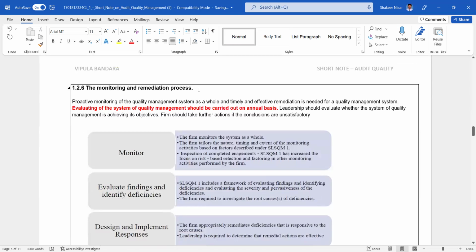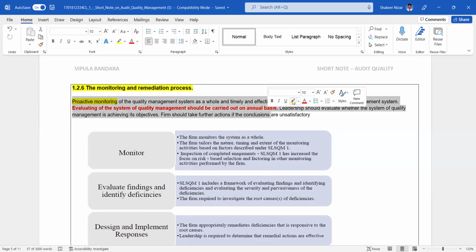The monitoring and remediation process is important. Need to monitor. Proactive monitoring, not reactive. Proactive monitoring of the quality management system as a whole, and timely and effective remediation is needed for a quality management system. Evaluation of the system of quality management should be carried out on an annual basis.